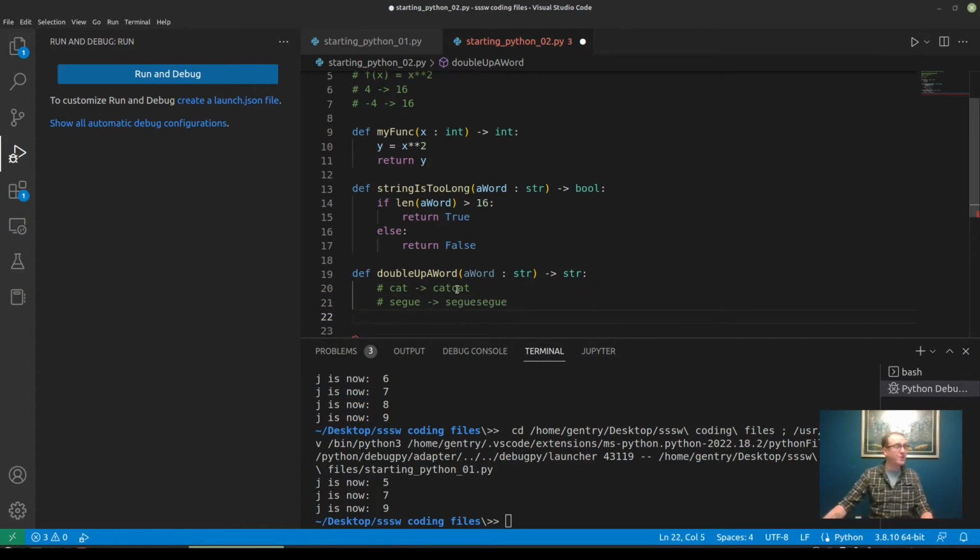So we're going to use our string concatenation for this. It's the same operator as arithmetic addition, but instead of acting on an integer, it's acting on a string. So we're just going to add these together, a word plus a word. Boom, that's all we need.